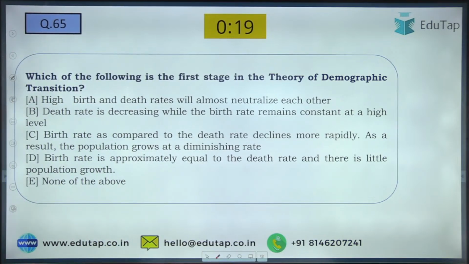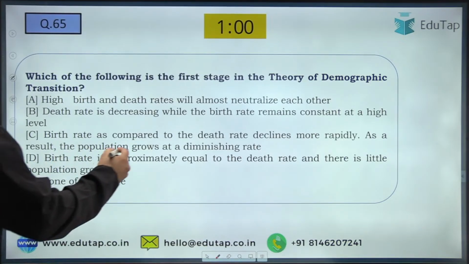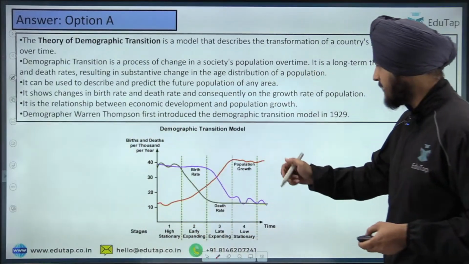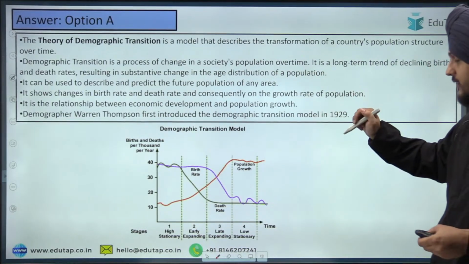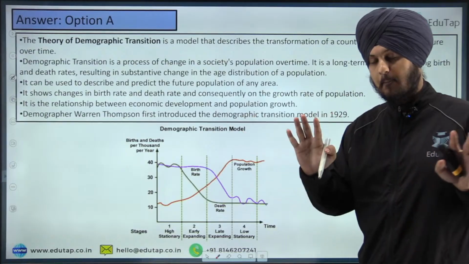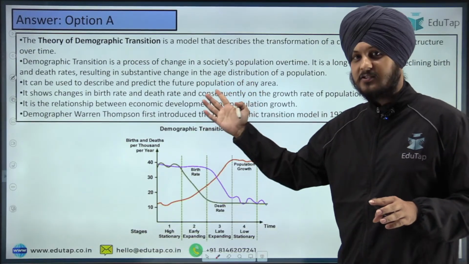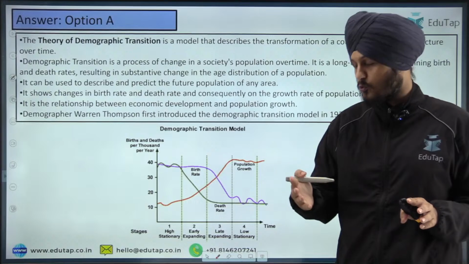Okay, so let me read the question. Which of the following is the first stage in the theory of demographic transition? High birth and death rates almost neutralize each other; death rate is decreasing while the birth rate remains constant; birth rate declines more rapidly as compared to death rate. Instead of reading all these statements, let me briefly explain what the demographic transition model is, in very simple language. Then those of you who do not know the answer will automatically reach it.